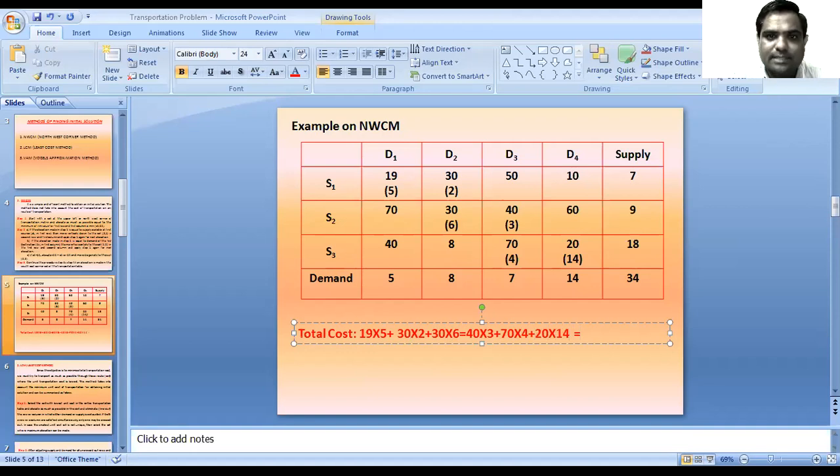So that is equal to the total transportation cost of 1015 rupees.